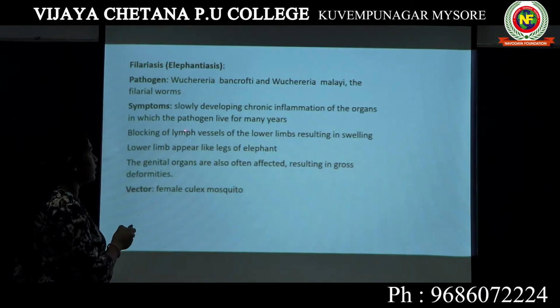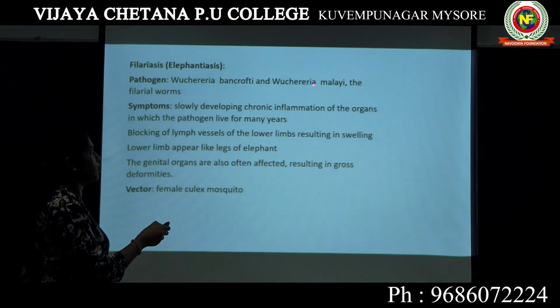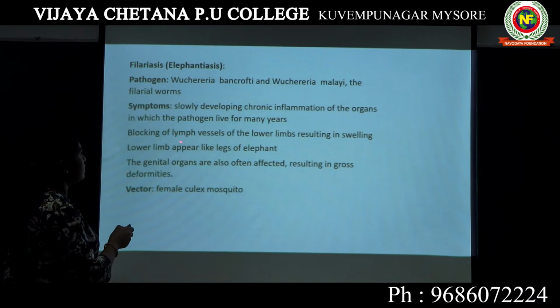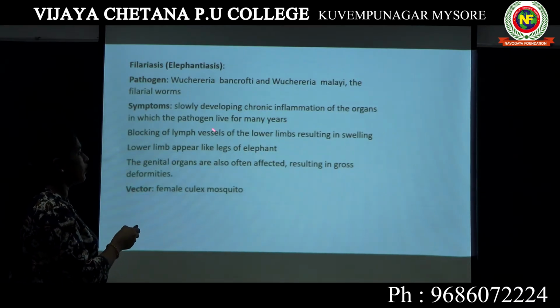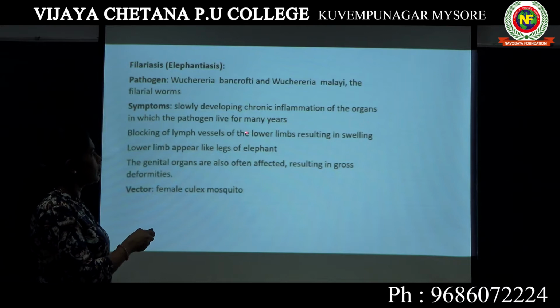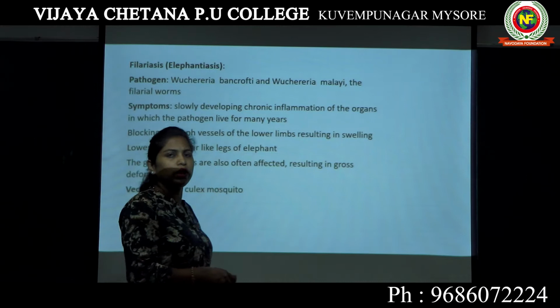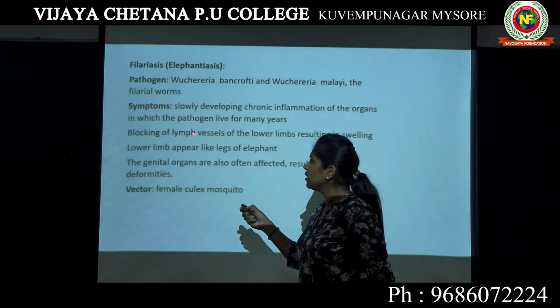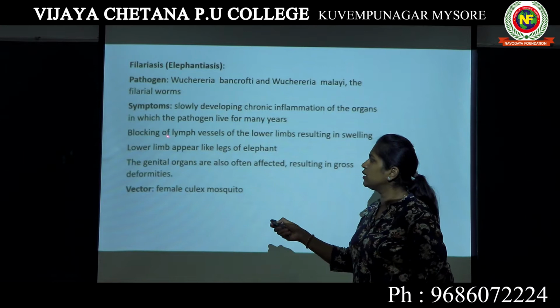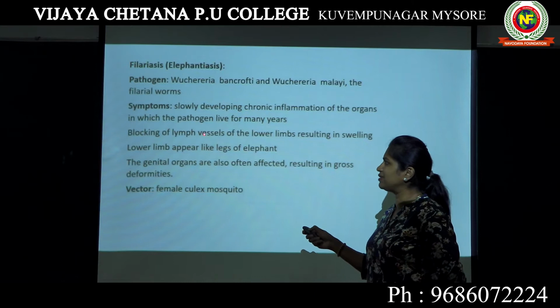So the vessels in which this lymph is carried are blocked due to these organisms, Wuchereria bancrofti and Wuchereria malayi. Since the lymph vessels are blocked, the lymph vessels start swelling. As a result, the lower limbs of the person start swelling. When there is a blockage, lymph vessels cannot carry lymph easily, so there is swelling in the lymph vessels themselves.